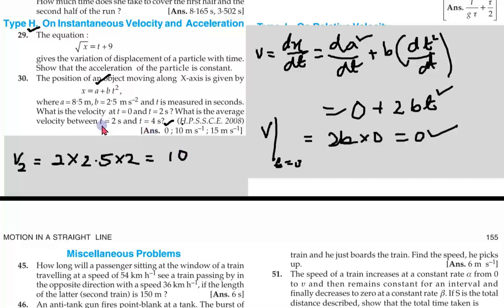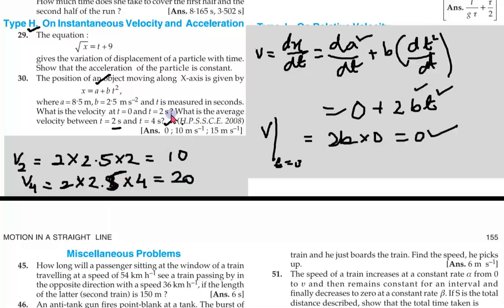Then for t4, v4 equals 2 into 2bt, with b as 2.5 and t as 4, so v4 is 20.